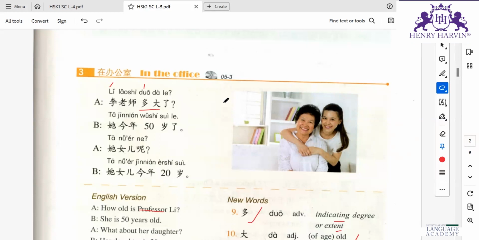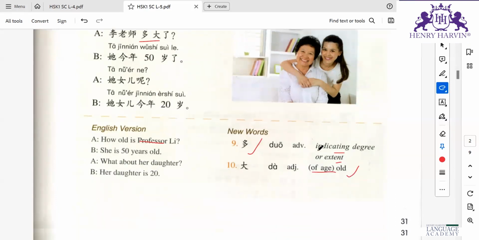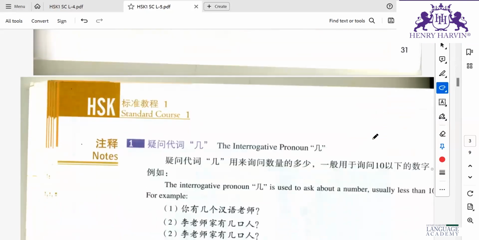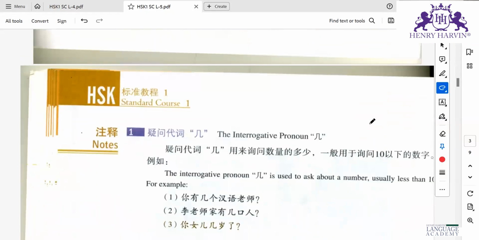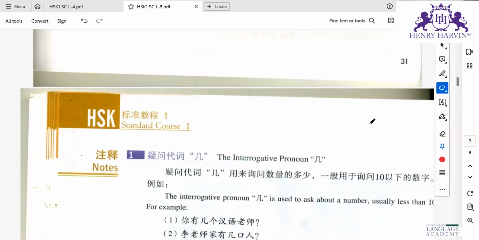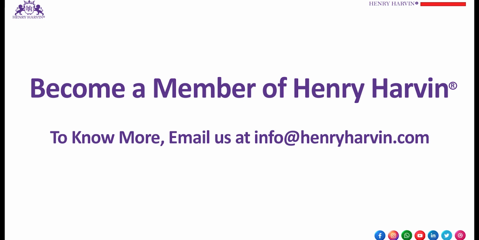Now tell me, what are the two ways of asking someone's age? Tuo ta le and Chi sui le. What's the difference between these? She is less than 10 years. Yeah, under 10, very easy. Then Tuo ta is for above 10.